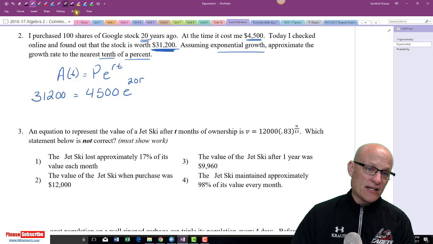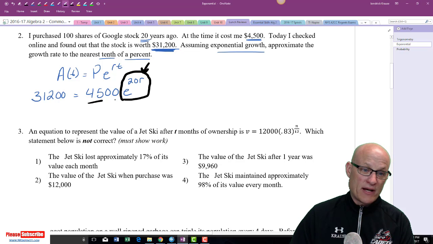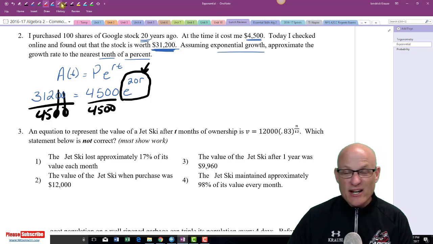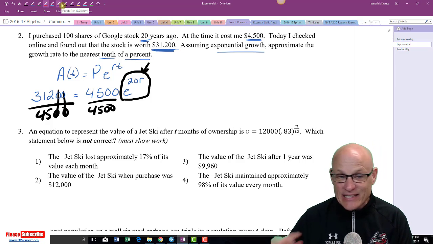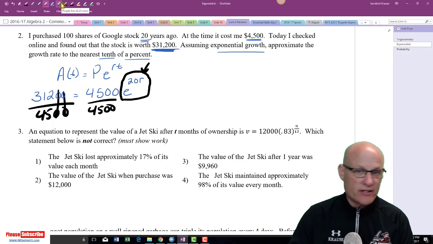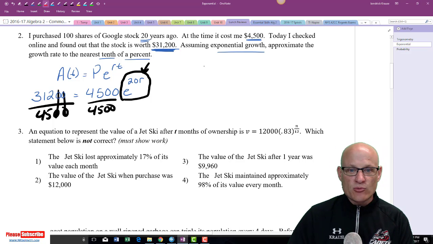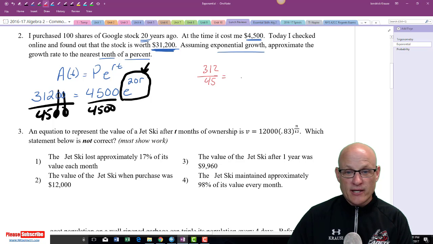Well, if I want to find this, I got to get the weird thing alone. This thing is the weird thing. So I'm going to get this thing all by itself by dividing by 4,500. Now, I'm not really going to divide this, but I might get rid of those zeros. I need to just leave it, because if you divide that, then you're going to round it, then you're going to be off. Just leave it. It's 312 over 45. If you want to put the zeros back in, go ahead.